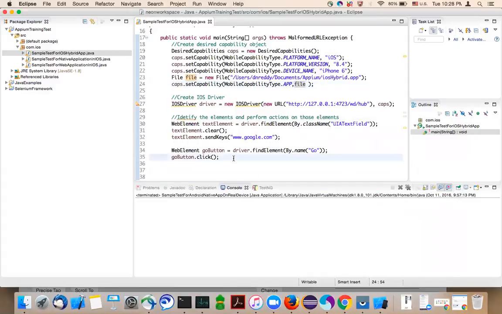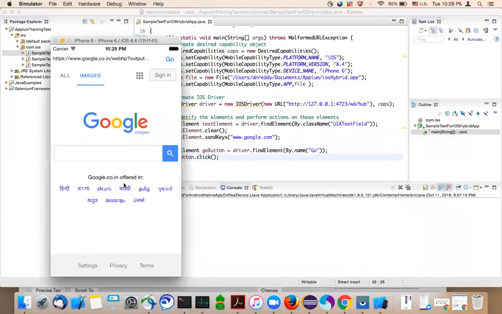Okay. So one thing you need to remember here is this input text field and go is the input text field, and go is the elements of native applications, and this google.com web page is a web application, right?